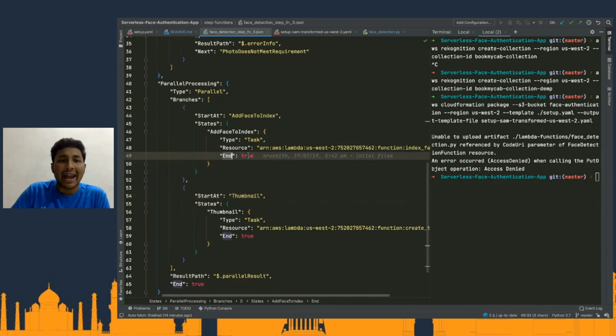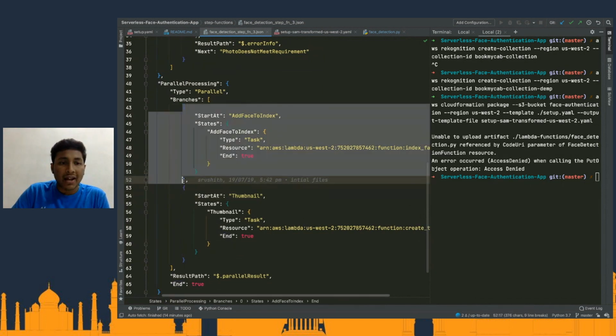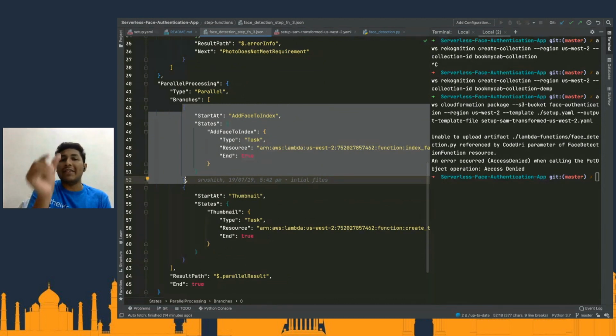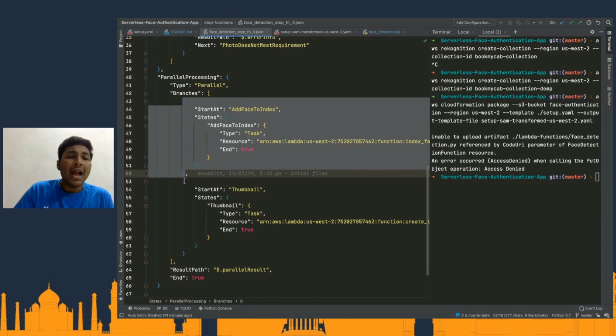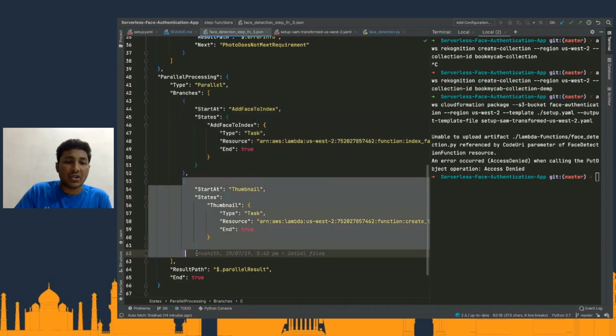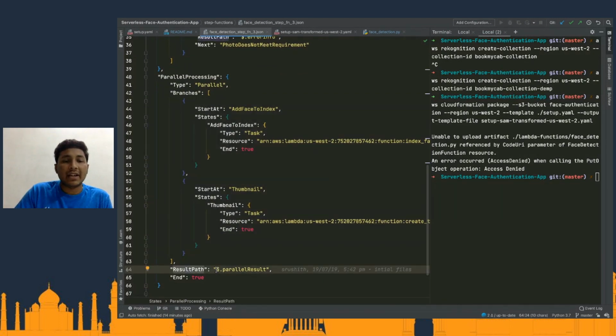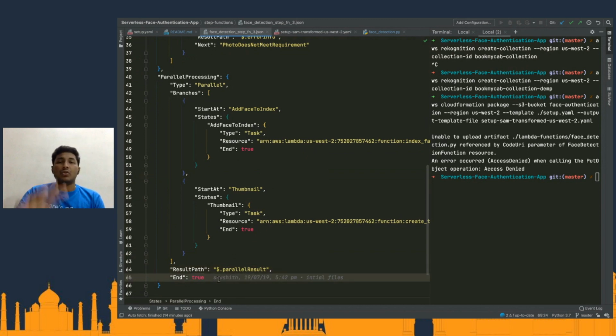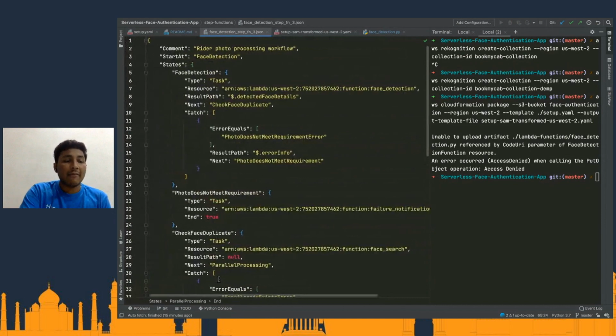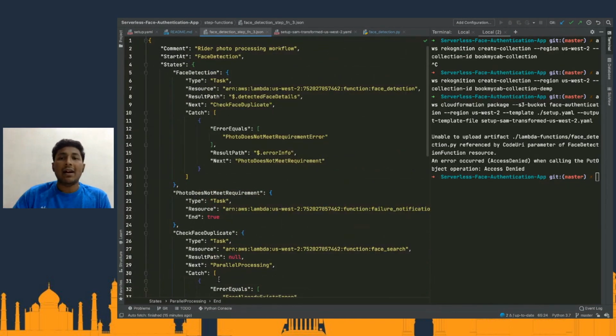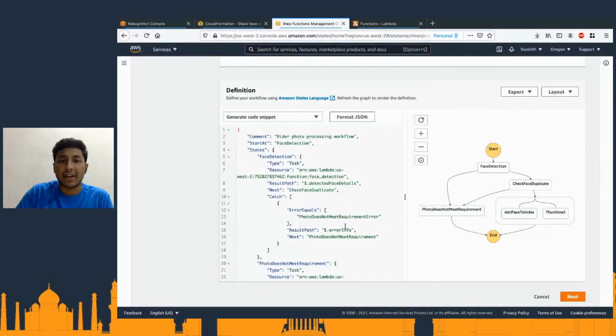Lambda functions configured, and end is true. That means for this branch, if you have further processing that needs to be done for this particular flow, you can add that as well. Otherwise, if that's the end, you can call it as true. And result is basically the parallel result. So whatever is sent here, that is the result, and end is true. So this is basically the step function configuration that we have, and that is what is defined here.